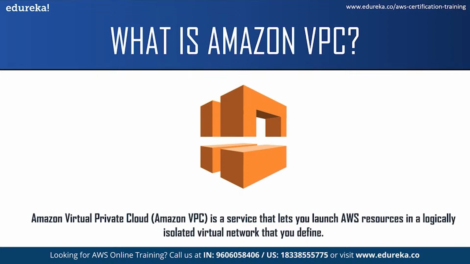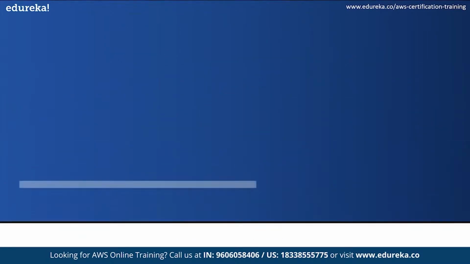Now, Amazon VPC allows you to create multiple layers of security, including security groups and network access control lists, which will help you control access to your Amazon EC2 instances in each subnet. You can use IPv4 and IPv6 for most resources in your virtual private cloud, which will help you ensure secure and easy access to resources and applications. Now that you have some idea about what exactly is AWS VPC, let us move on to our next topic and see how it works.